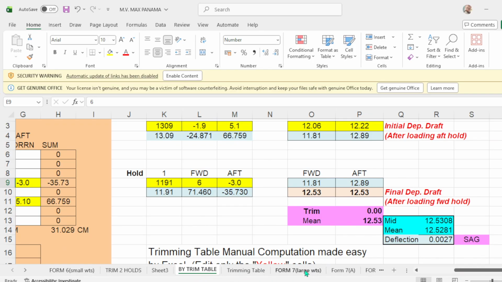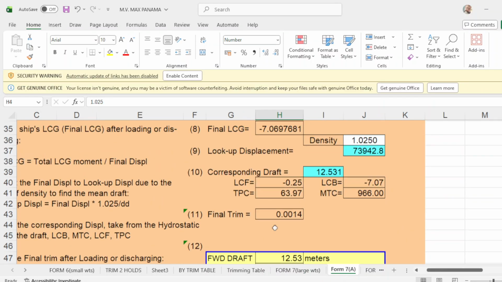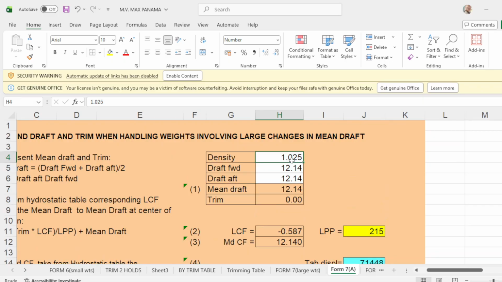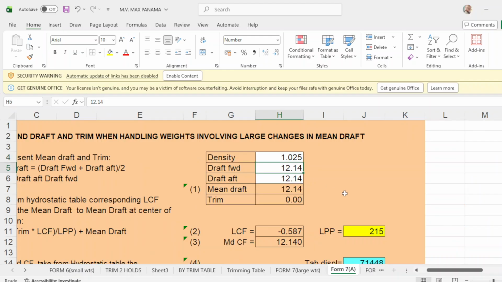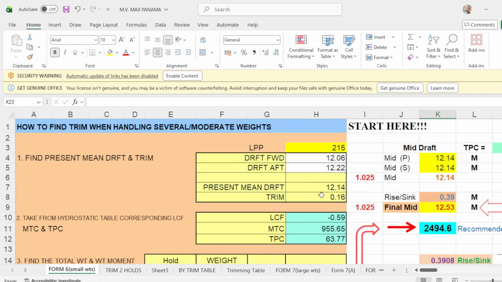Then we go to the 4th program, which is this one. You put your initial density 1.025, which is this one, okay? Then your initial drop is 1206 and 1222, okay? We put here 12.06, okay, then 12.22, that's correct, okay.